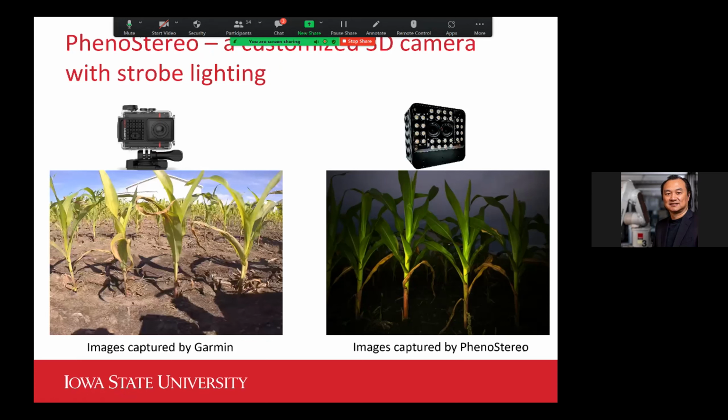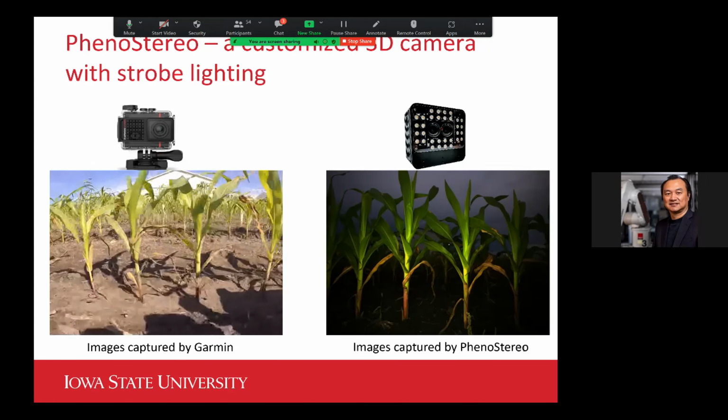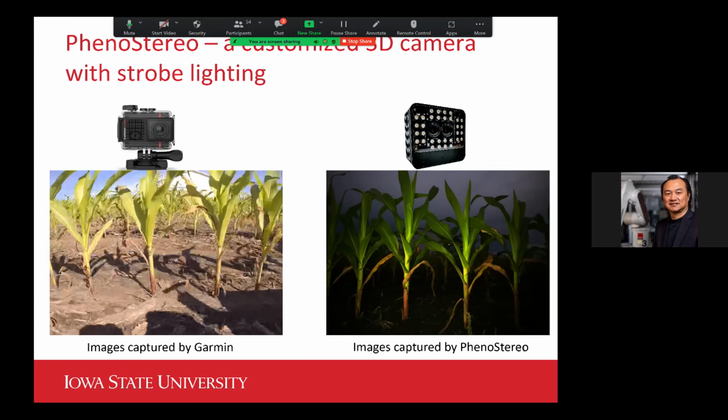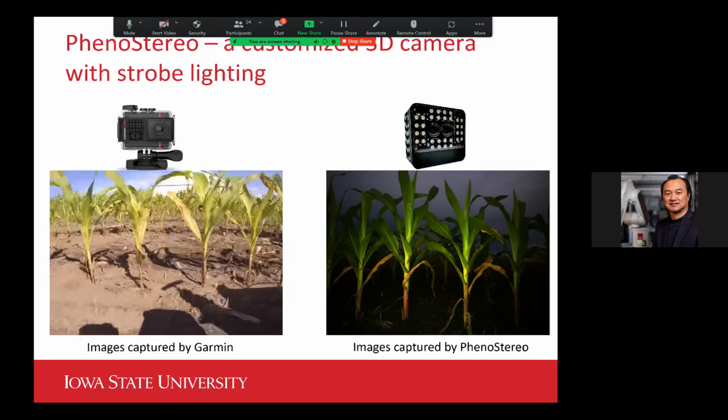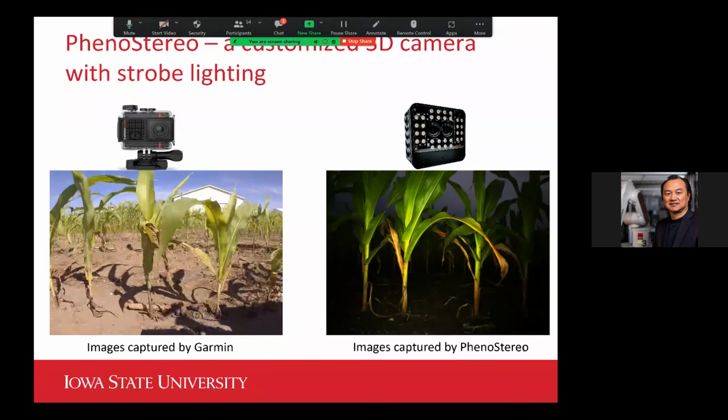First, I would like to show you the difference between, for example, a consumer grade camera, such as this Garmin camera, which also has high definition video, and then on the right is our PhenoStereo. The 2 cameras were taking images in the same field under the same lighting condition. So this is what we normally should expect from a GoPro type of camera, like the Garmin camera. And then on the right, you see the picture we were able to capture by using our customized PhenoStereo camera.